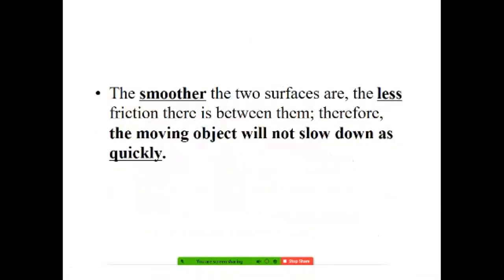I think you have understood friction. A smoother surface has less friction. When a body slides or rolls over a rough surface, it has more friction. But when I talk about smoother surfaces, there is less friction between them. A moving object will not slow down as quickly on a smoother surface.